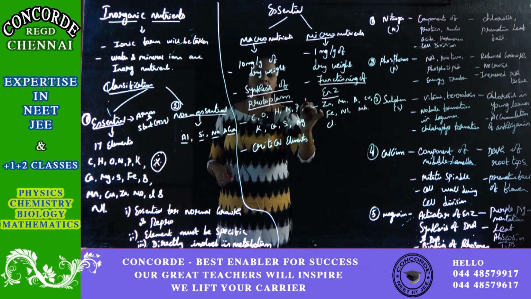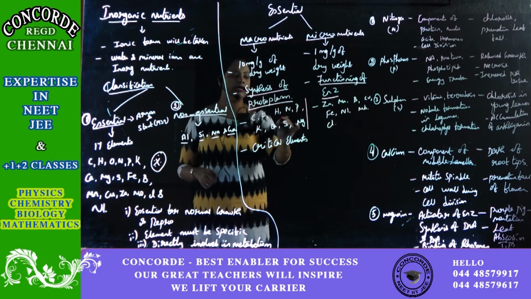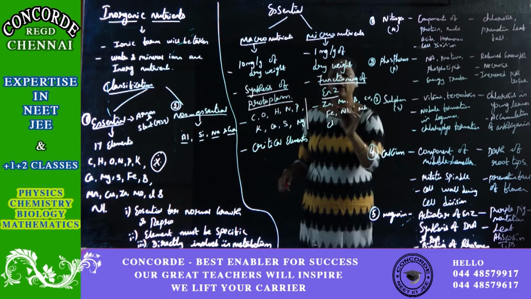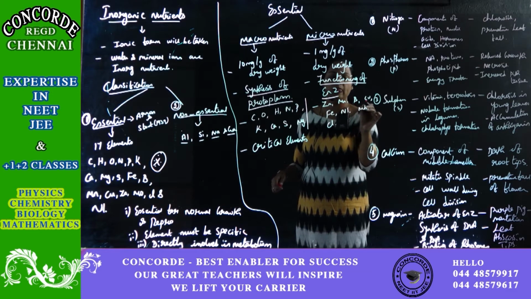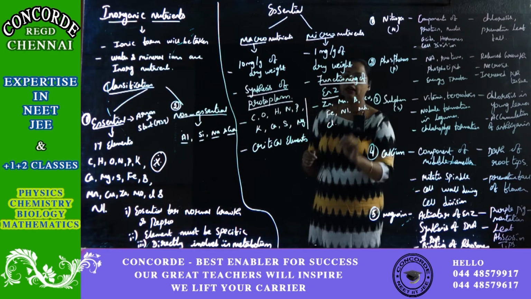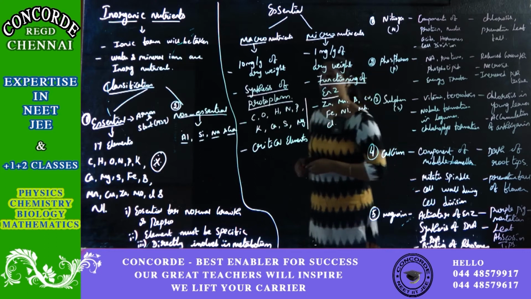All these are required in huge quantity. Whereas the micro elements are zinc, manganese, boron, copper, iron, nickel, molybdenum and chlorine. All these are required in trace amounts.